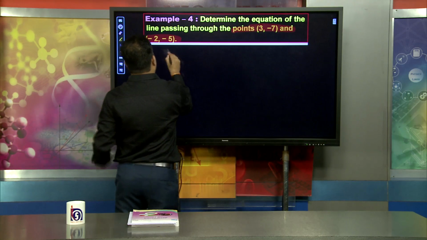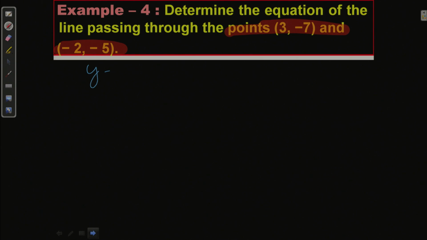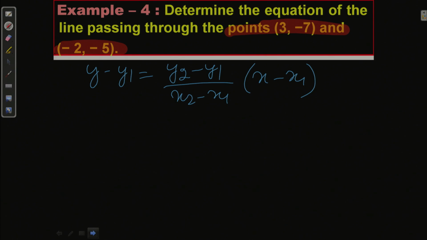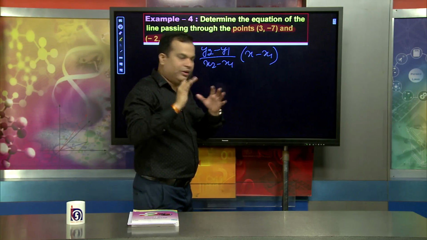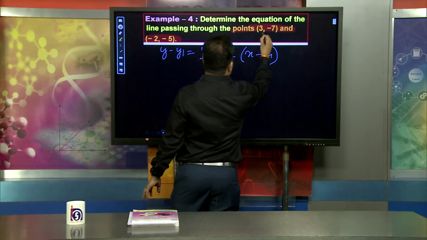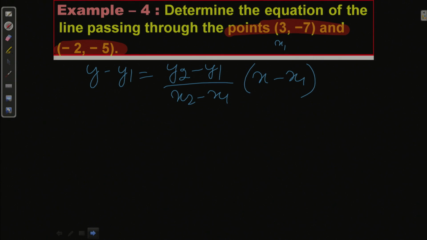We already know the formula is y minus y1 equals y2 minus y1 divided by x2 minus x1, into x minus x1. Once you understand and remember the formula, finding the equation of the straight line will not be a problem. Here, this is x1, y1, and this is x2, y2.